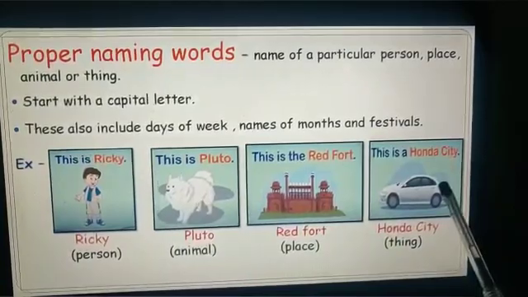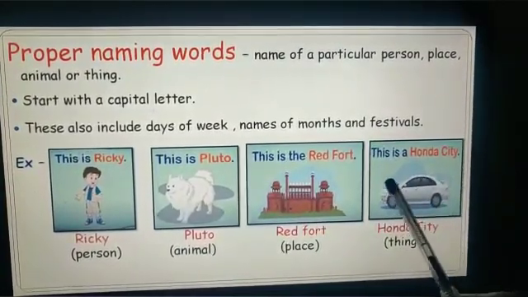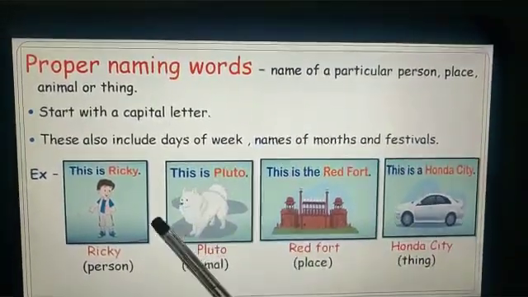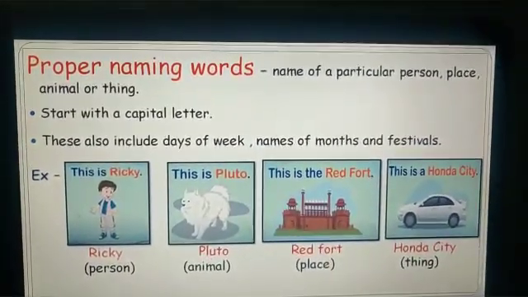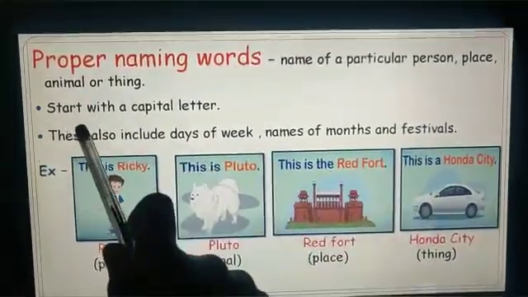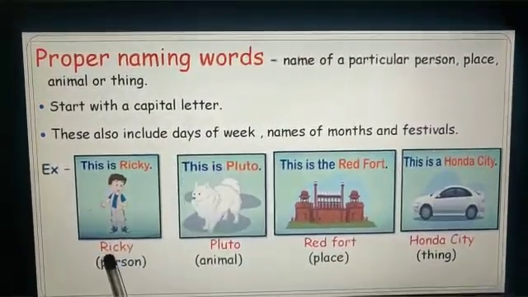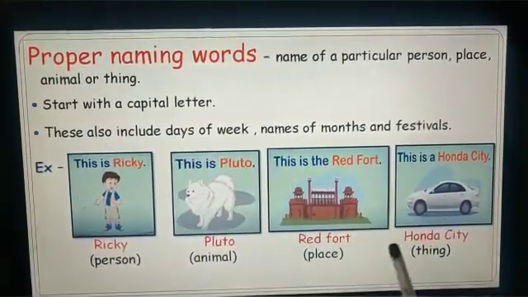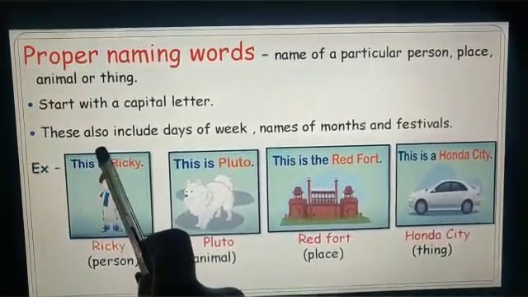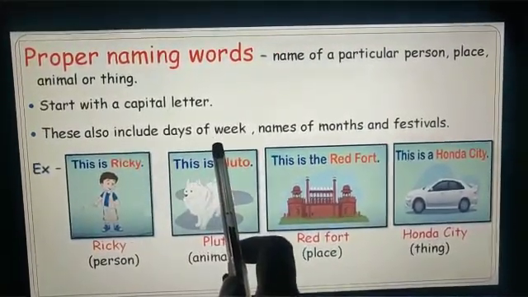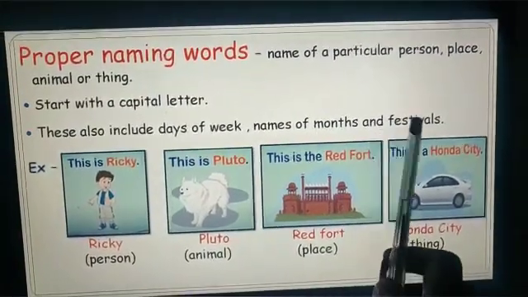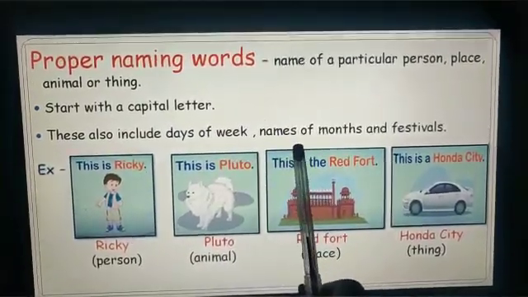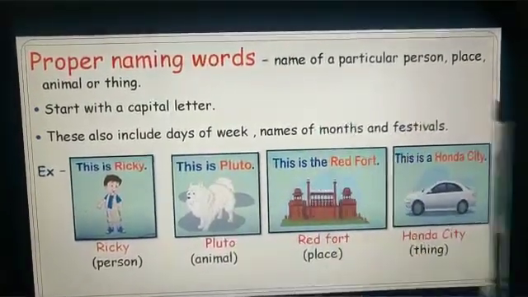This is a Honda City, the name of a particular car. So a particular person, place, animal or thing is a proper naming word, and it starts with a capital letter. Proper naming words also include days of the week, names of months and festivals.